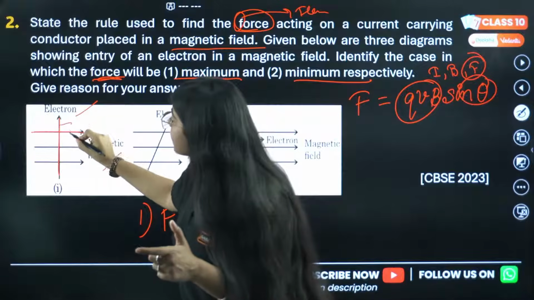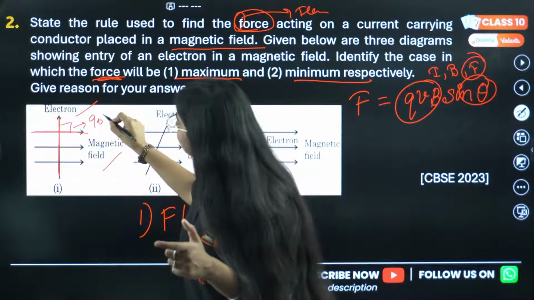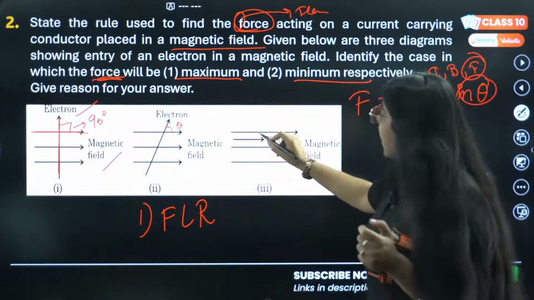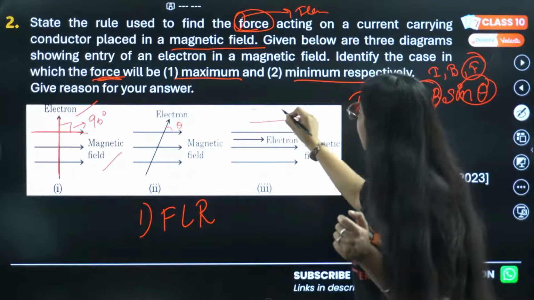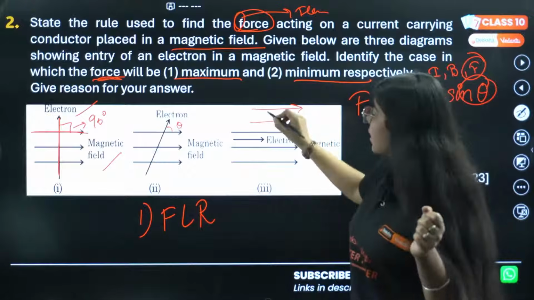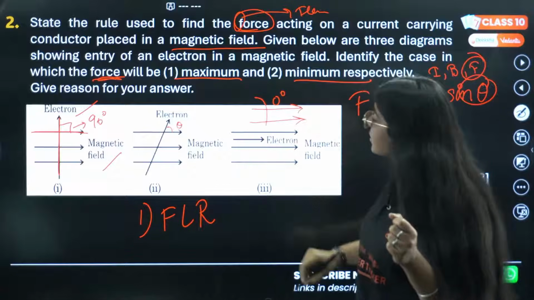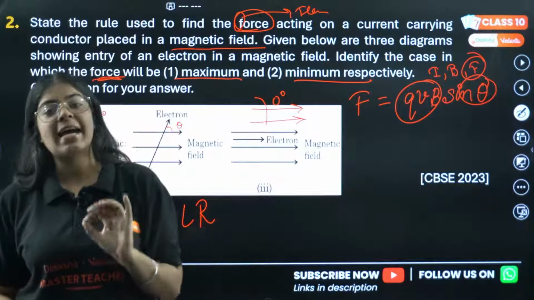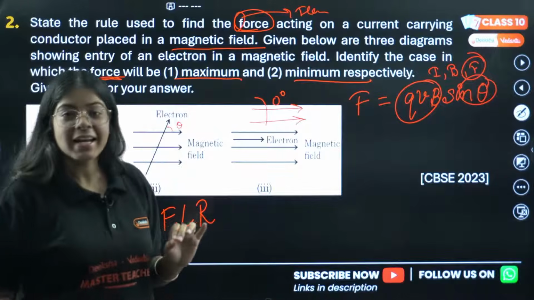In the first case it's 90 degrees, correct? In the second case, just any random angle, and in the last case the electron and magnetic field are both in the same direction, so the angle between them is 0 degrees. Sine value is maximum at 90 degrees, correct?